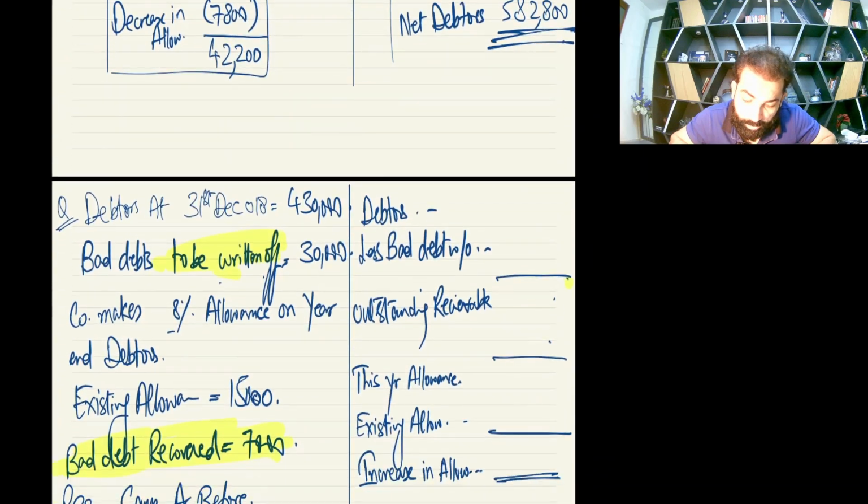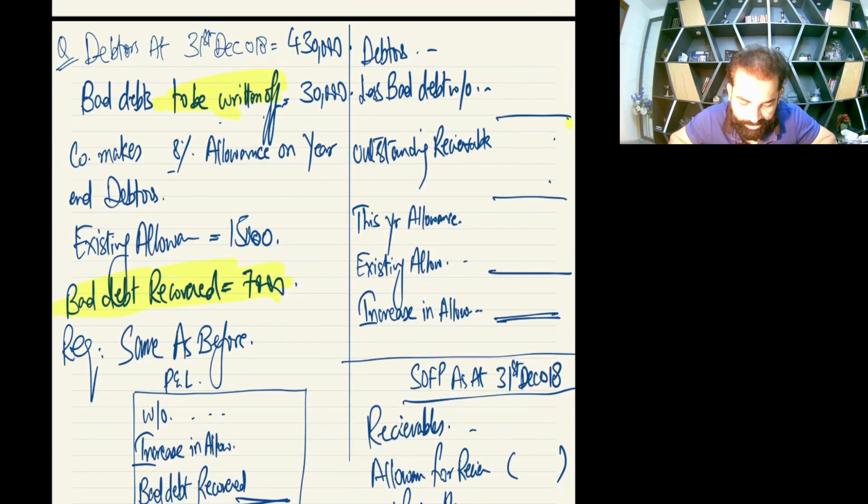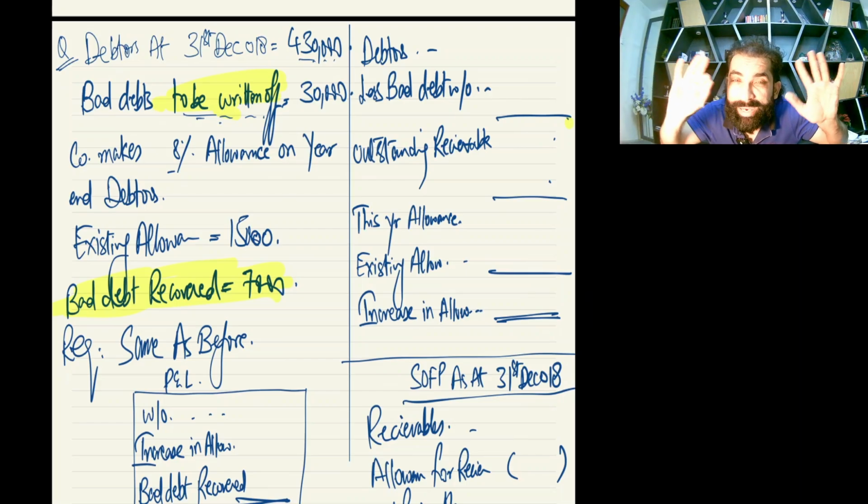Okay, now next thing, you will see a little change in the question. You will have a good question now. So debtors at 31st December 18 is 430 now. And now see the statement, bad debts to be written off. That means it's not already written off. You need to write off with your own hands.